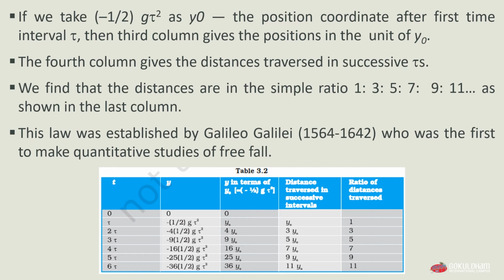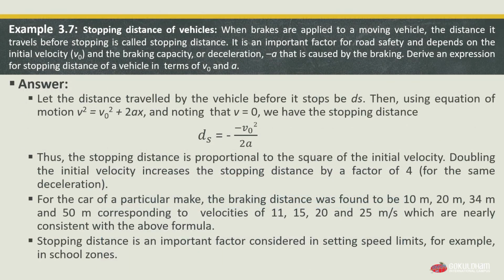Now we will move to our next example, which is example 3.7, stopping distance of vehicles. When brakes are applied to a moving vehicle, the distance it travels before stopping is called stopping distance. It is an important factor for road safety and depends on the initial velocity v0 and the braking capacity or deceleration, minus a, that is caused by braking. Derive an expression for the stopping distance of a vehicle in terms of v0 and a.